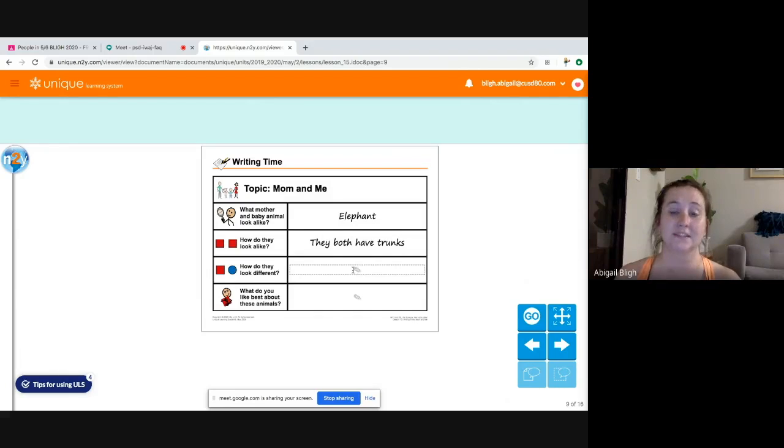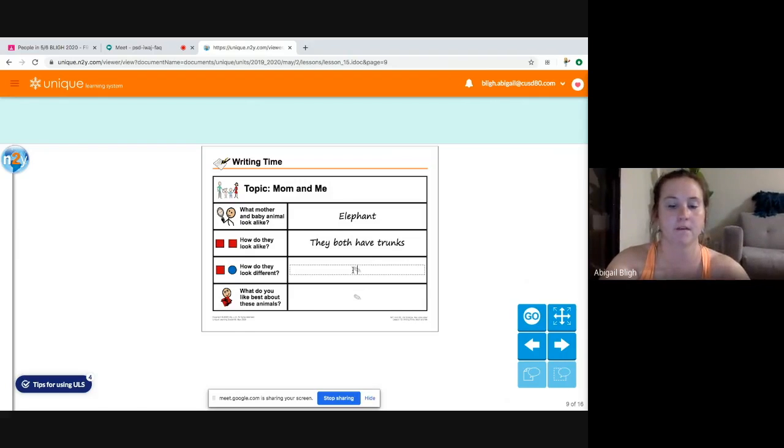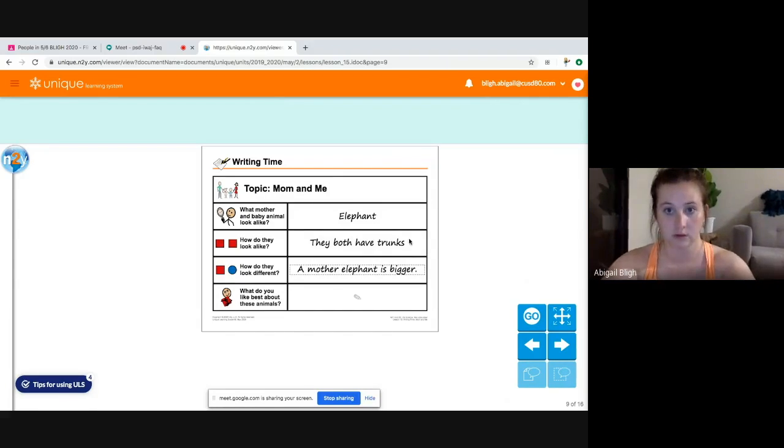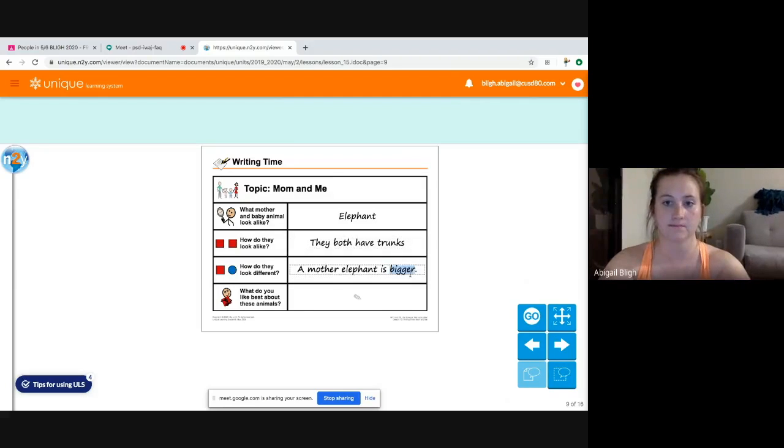How do they look different? Well, for mine, a mom elephant is a lot larger. It's a lot bigger than the baby elephant. So how do they look different? A mother elephant is bigger. Okay? A mother elephant is bigger.